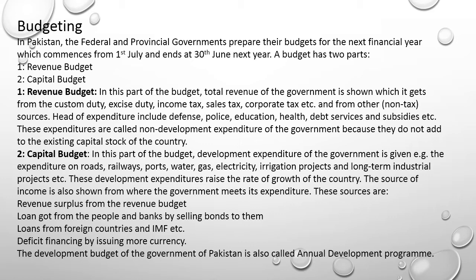It means when the government has a revenue budget and there are some funds which remain unused, this is revenue surplus. Then loans are obtained from the people and banks by selling bonds to them. Government, in time of need, issues bonds to the public and the public purchases those bonds, and similarly banks also purchase those bonds, and the federal or provincial governments get funds for their use.